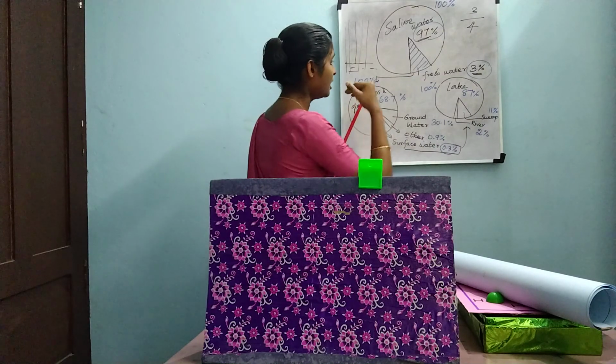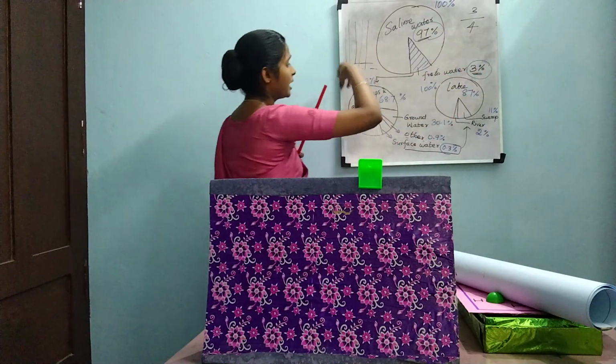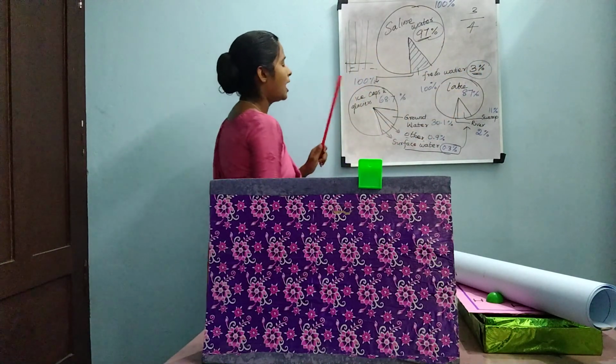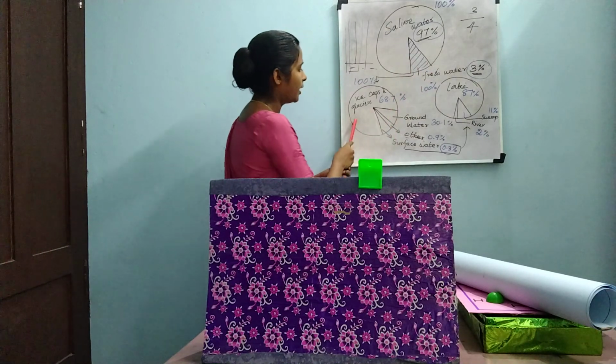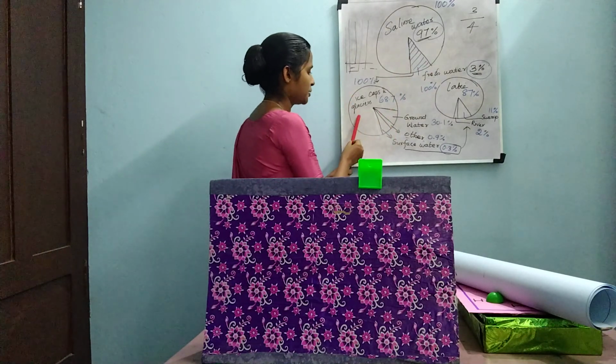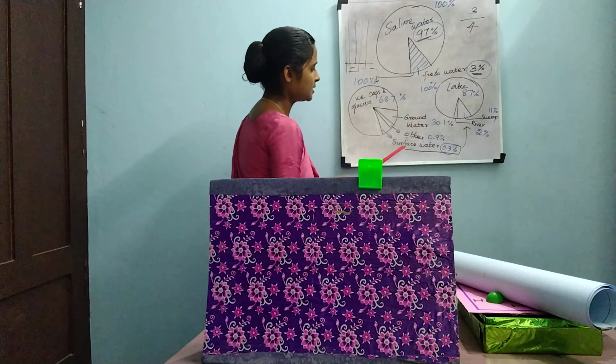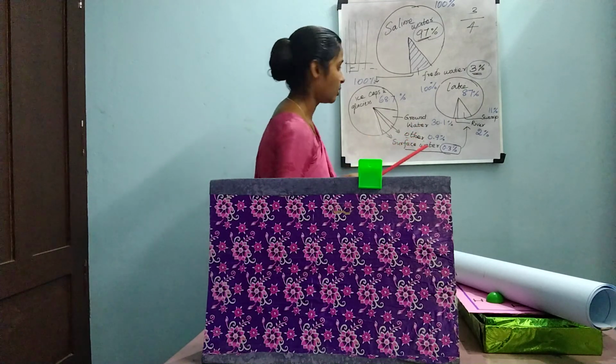This 3% is calculated as 100%, and this fresh water is divided into ice caps and glaciers, groundwater, surface water, and other water.